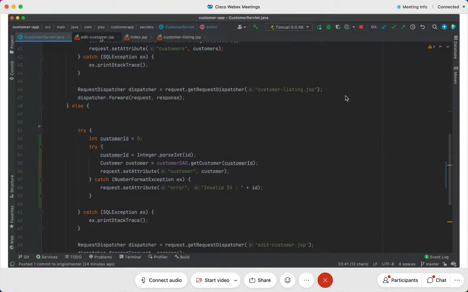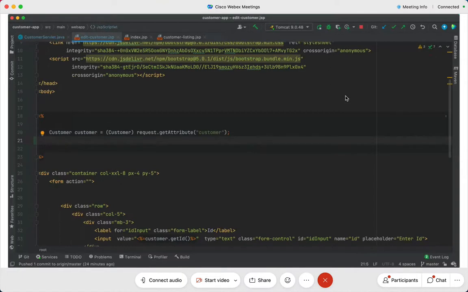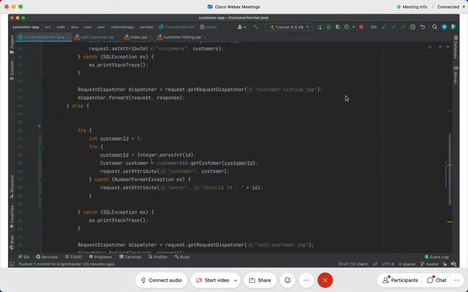So what is the additional thing that I'm going to do over here? What am I going to do here, friends? I'm going to take the value. So if it is equal to null, I'll say if customer is equal to null. Why would this be null? Because it did not reach here at all. It did not reach here at all because there was an exception and it reached here.